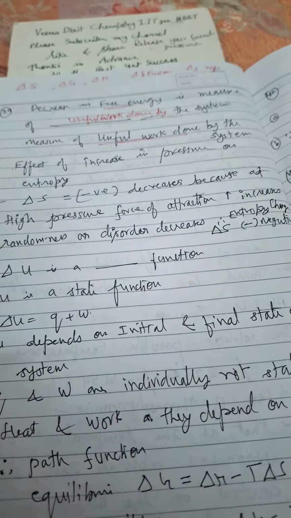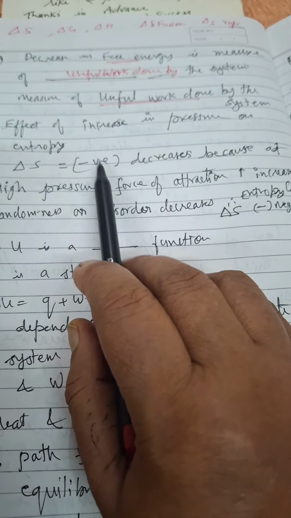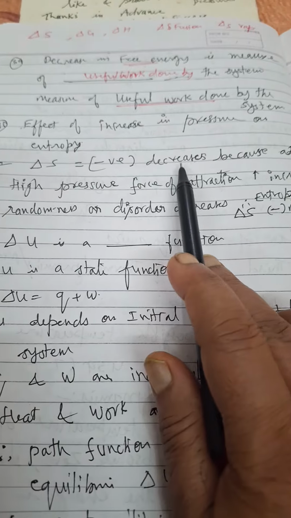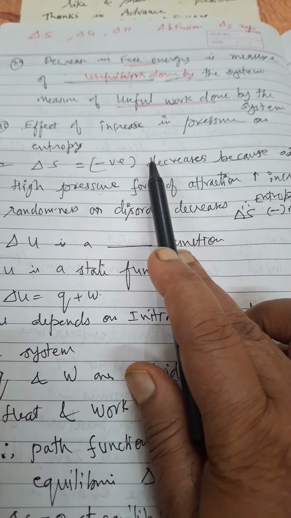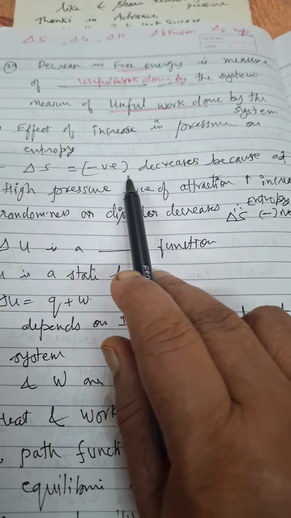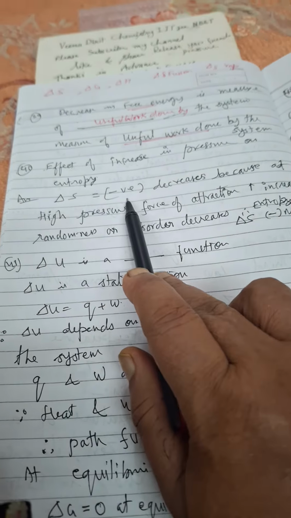Now, effect of increase in pressure on entropy. If we increase the pressure on a gas, what will happen? You have seen liquefied petroleum gas. It was gas and randomness was more. But when we compress it in a cylinder, the randomness will decrease. So delta S will be negative.